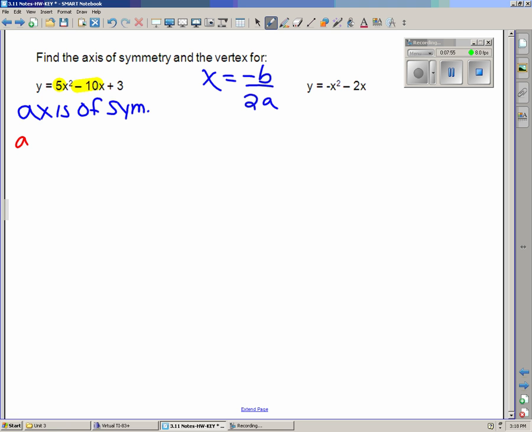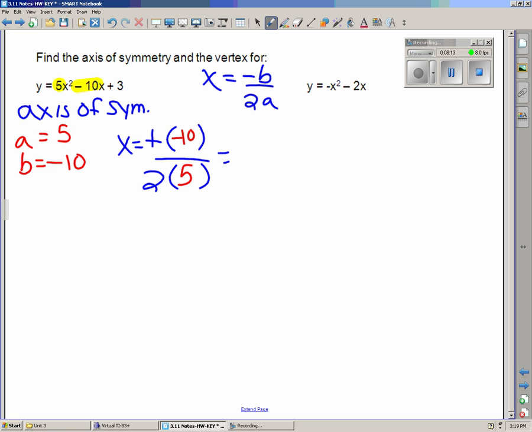My formula says x equals negative b over 2a. Well, b is negative 10, a is 5. When I do the math, double negatives become a positive, and 10 divided by 10 is 1. So the equation for the axis of symmetry is x equals 1.